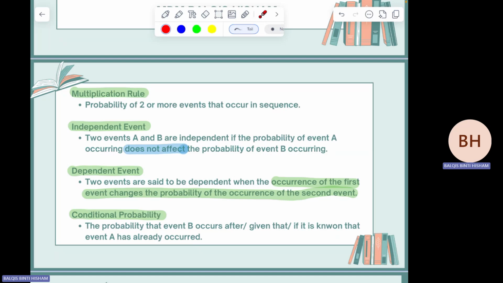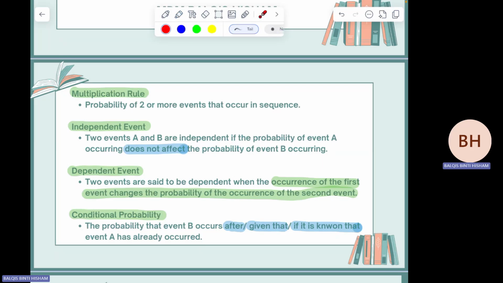After that, you have the event B. So the key word here is the word after, given that, or if it's known that. Okay. Meaning that event B tu berlaku dengan syarat event A sudah berlaku dulu. That is conditional probability.